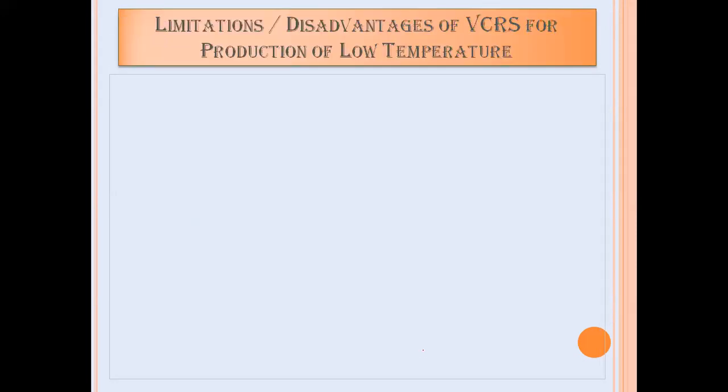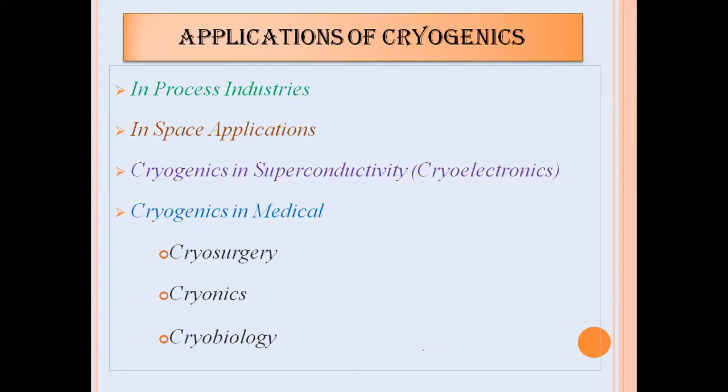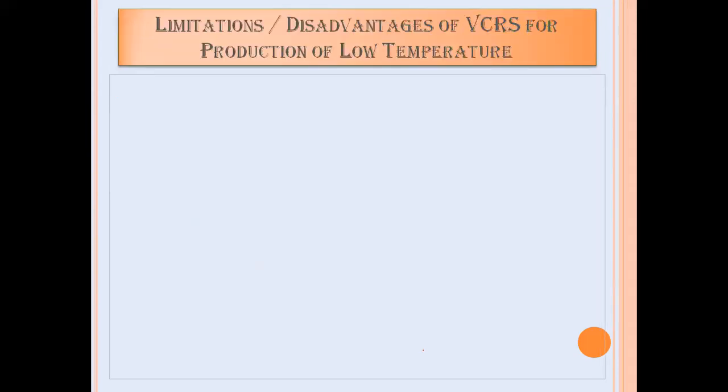These are the various applications of cryogenics. For your university exam, they may ask you to write down the various applications of cryogenics. Here we can elaborate these 4 applications of cryogenics for 4 marks. Then the next point is the limitations or disadvantages of the PCRS system for production of low temperature.